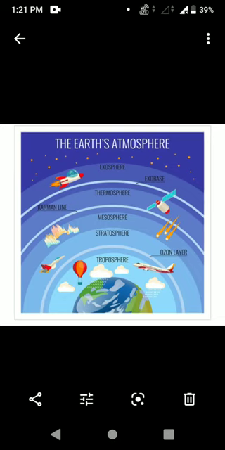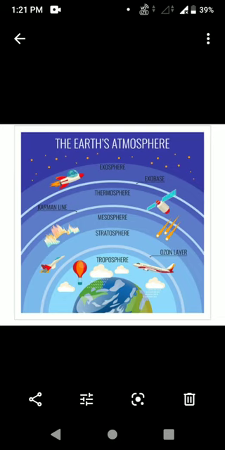So how much height does it extend? 50 km to 80 km. And what was the temperature? It decreases with increasing height, the same as in the troposphere. Okay. So here radio waves are reflected back to Earth from this layer only. Next, most of the meteoroids nearing the Earth get burnt here. In this layer only, they will be burnt.